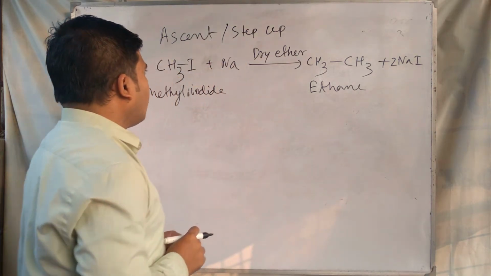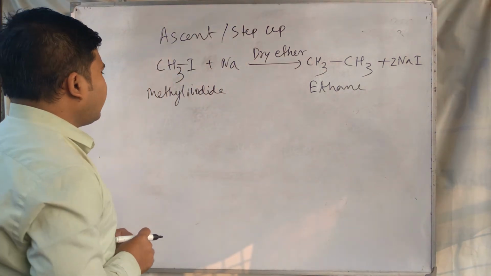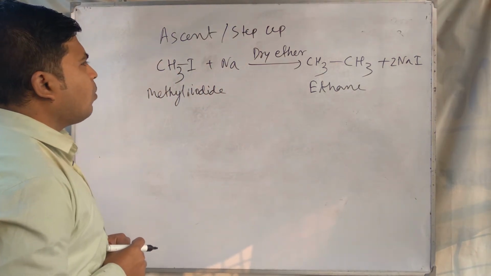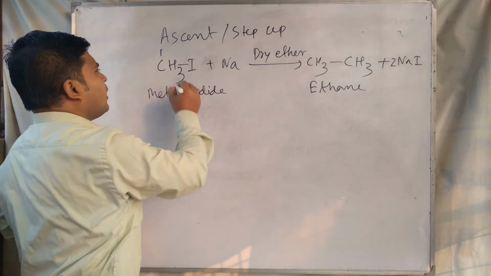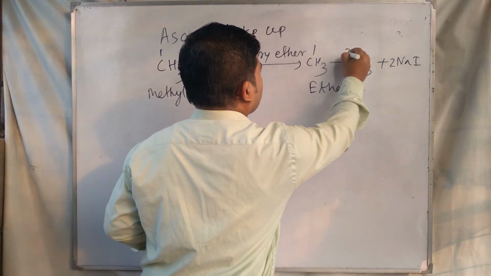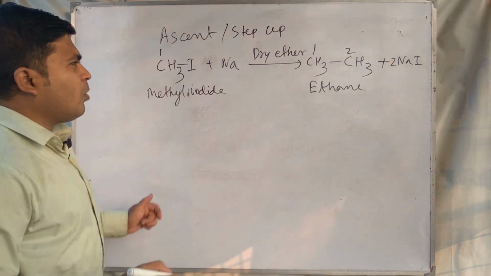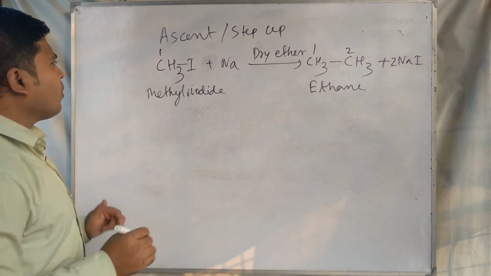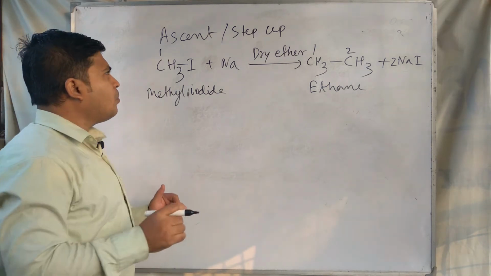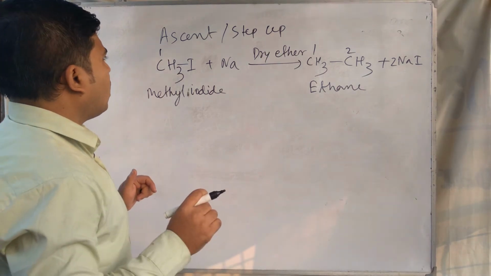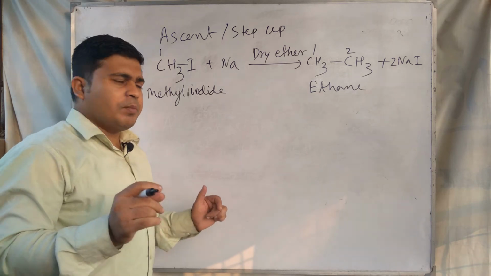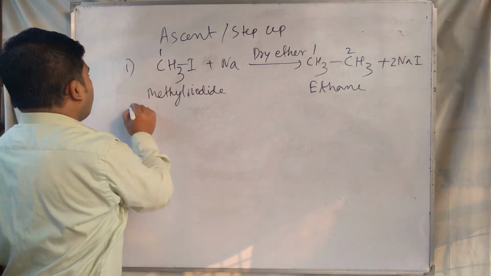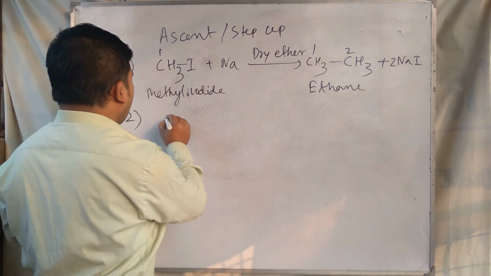So it is an example of a reaction where step up occurs. Look at the number of carbon in reactant and product. In the product the number of carbon is 2 and in the reactant it is 1. So this is an example of an ascent or step up reaction.